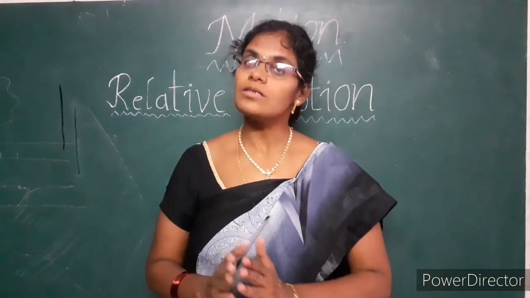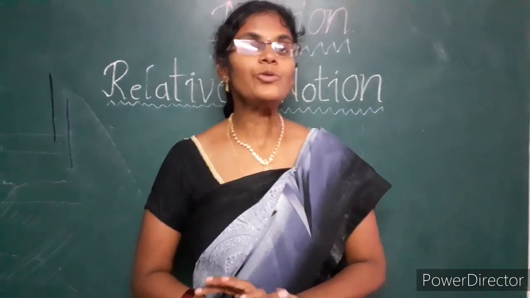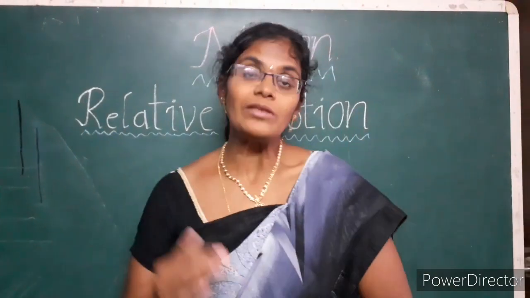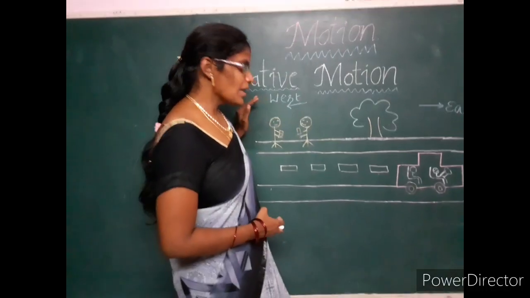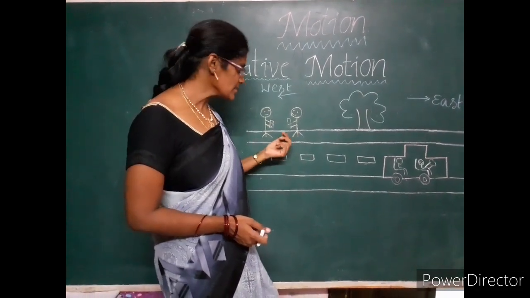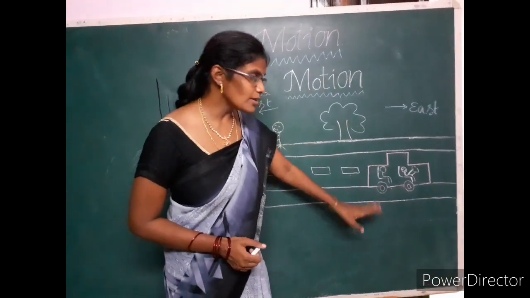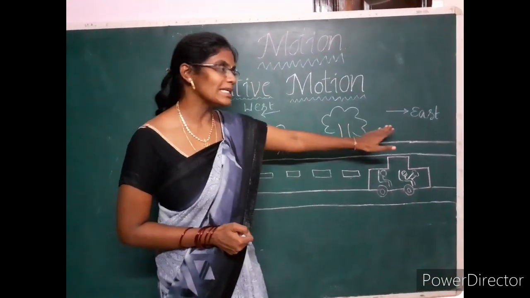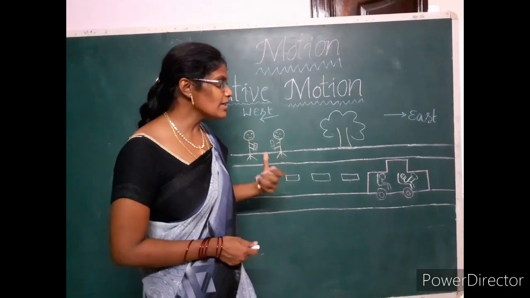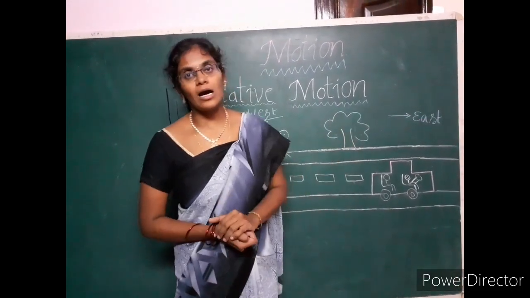Children, these are some examples of relative motion, and now we are going to discuss it with one more example. Observe clearly in this picture: according to the persons, the tree is at rest and the car is moving due east, and the driver and the passenger in the car are also moving like the car.